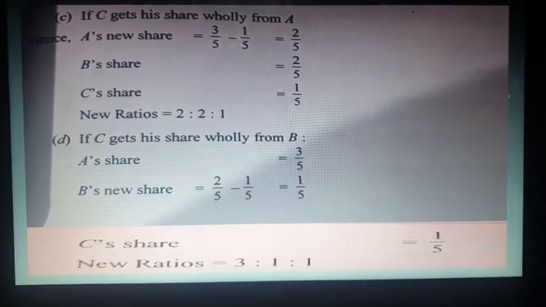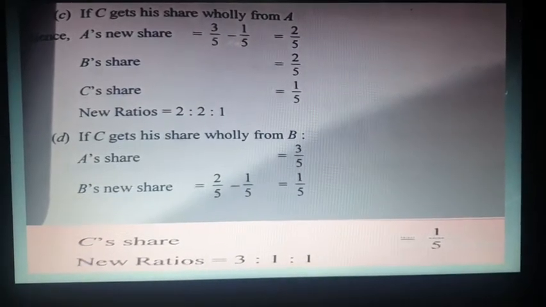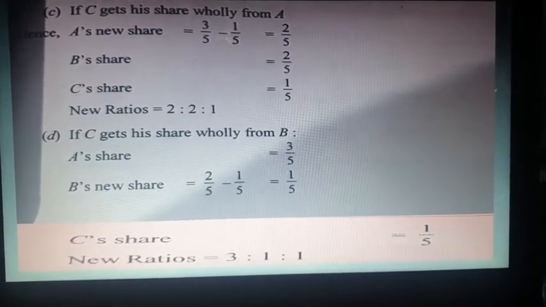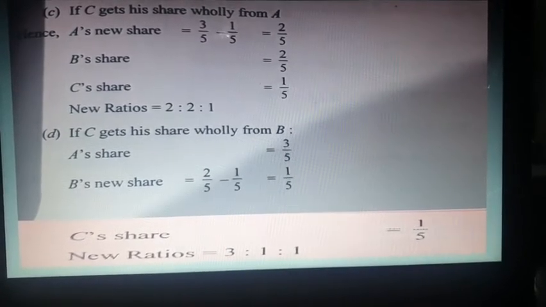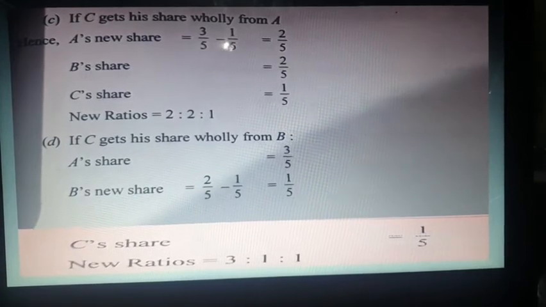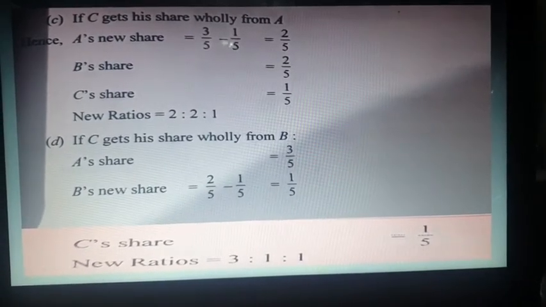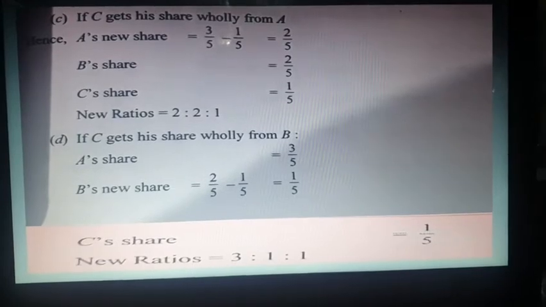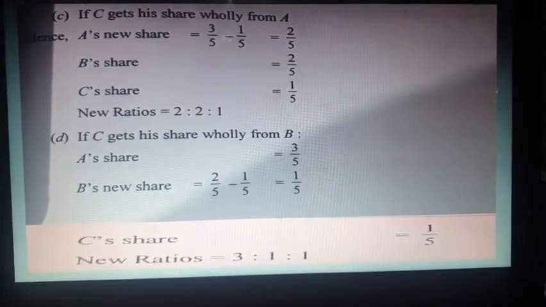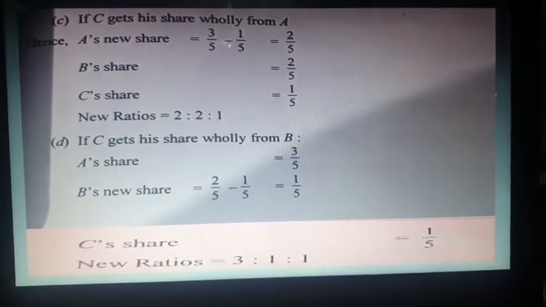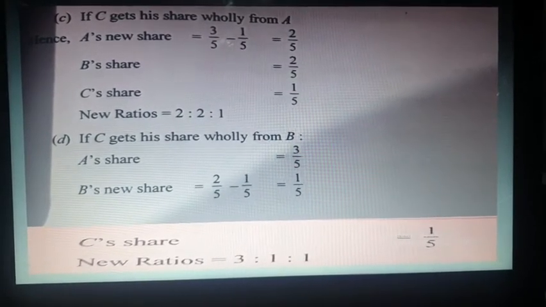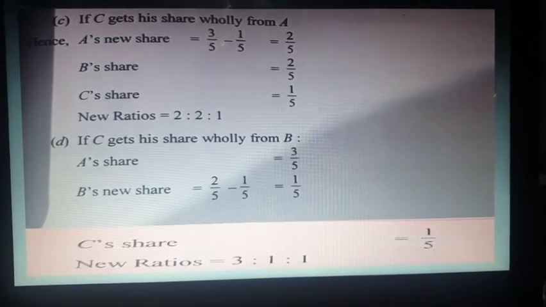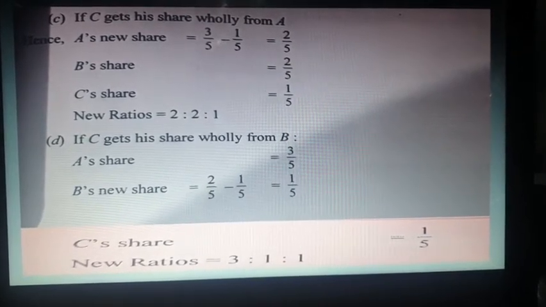Case C: if C gets his share wholly from A, it means only A is sacrificing. So whatever C is getting, 1/5, is given wholly by A. So A's sacrifice is 1/5, because C is getting wholly from A. Whatever C is getting is the sacrifice of A. That is 1/5. So only one partner is sacrificing, A. A sacrifices 1/5.